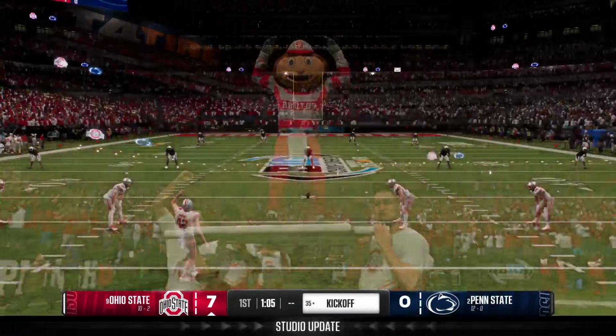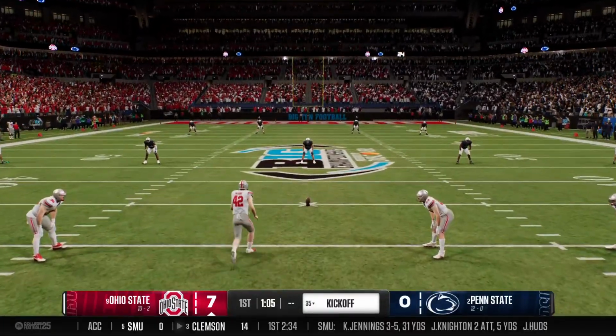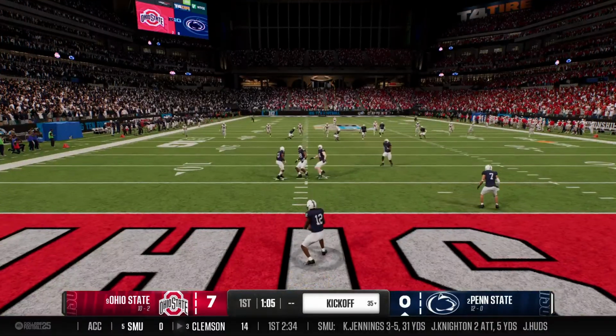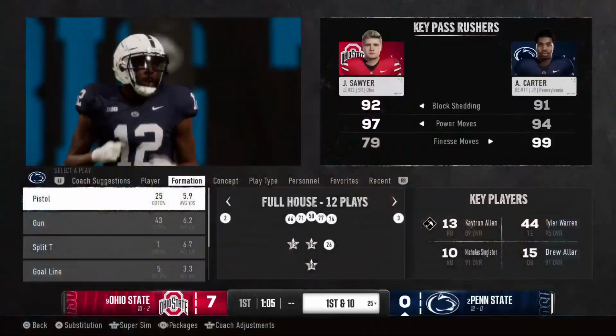The 4th and 1 stop should have been a stop, but he got a breakout, so I can't really give up. Maybe this is a great start for this combination of this quarterback and receiver for a big day. And here's the fair catch. All right, here we go.